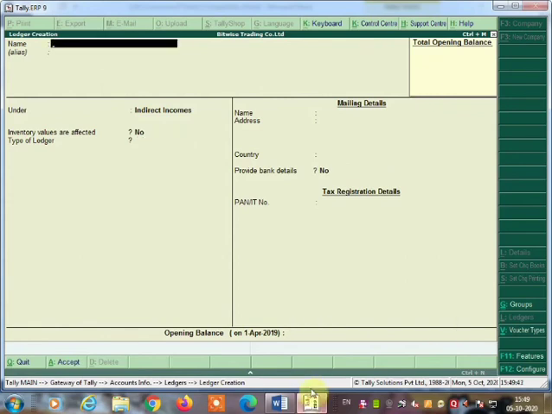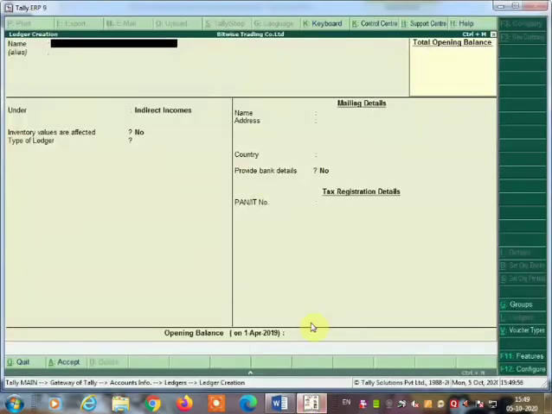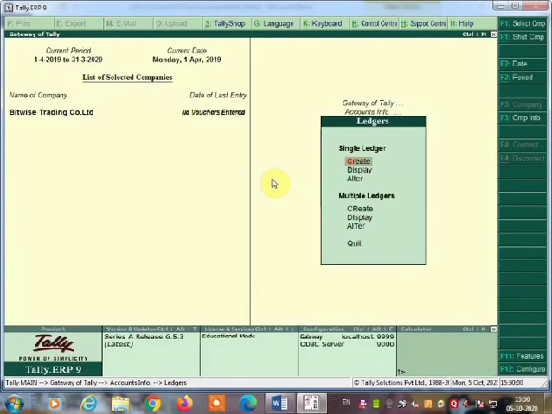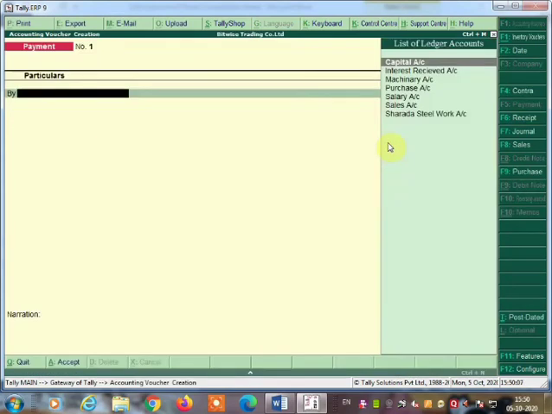Okay, so here we have created all the ledgers. So now we are going to create a voucher entry. Now to create a voucher entry you have to come out from this by pressing escape key. Once you press the escape key, you will come out, and then you go to the first Gateway of Tally. In this Gateway of Tally there are the accounting vouchers, so click on accounting vouchers, and now you can start making the vouchers. Now which is the first voucher here? Mr. Ravindranath started business with cash. So here this is a receipt voucher.